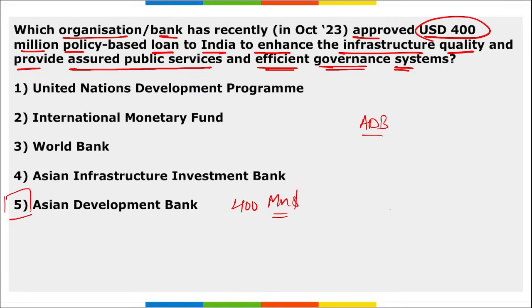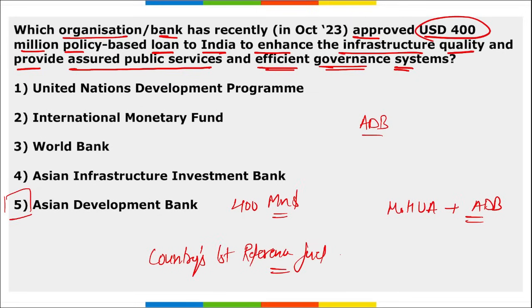Correct? And this will be implemented by Ministry of Housing and Urban Affairs with the guidance from Asian Development Bank. Then country's first reference fuel. This country's first reference fuel was launched by Indian Oil.